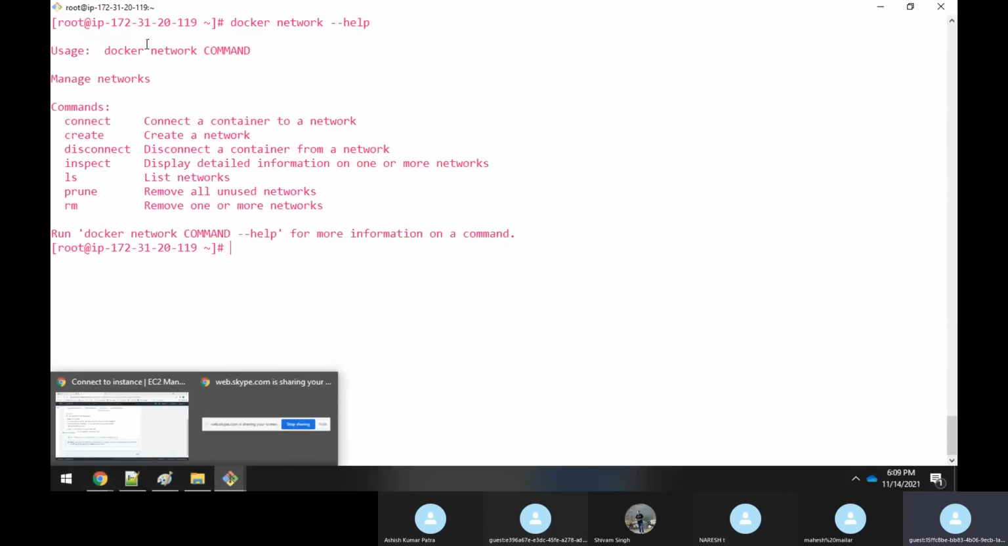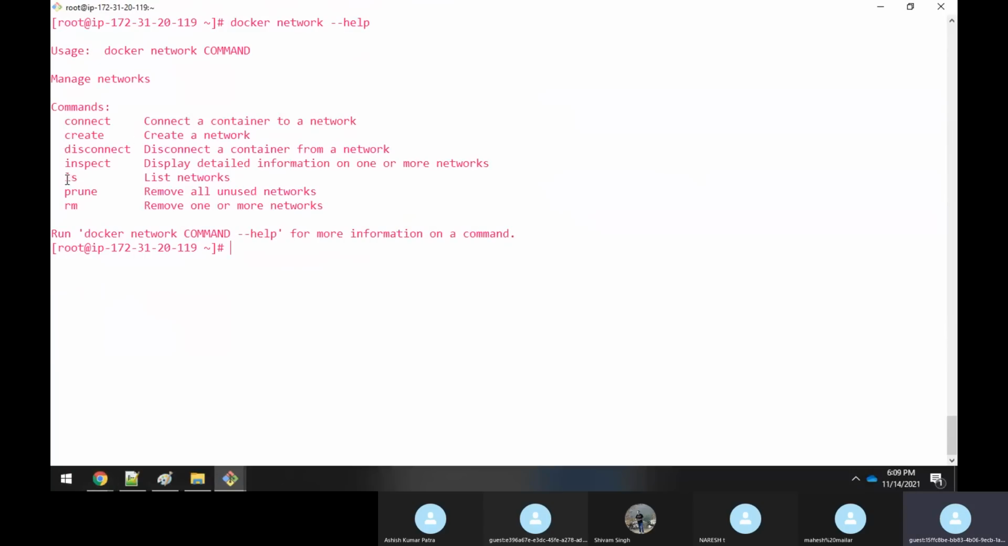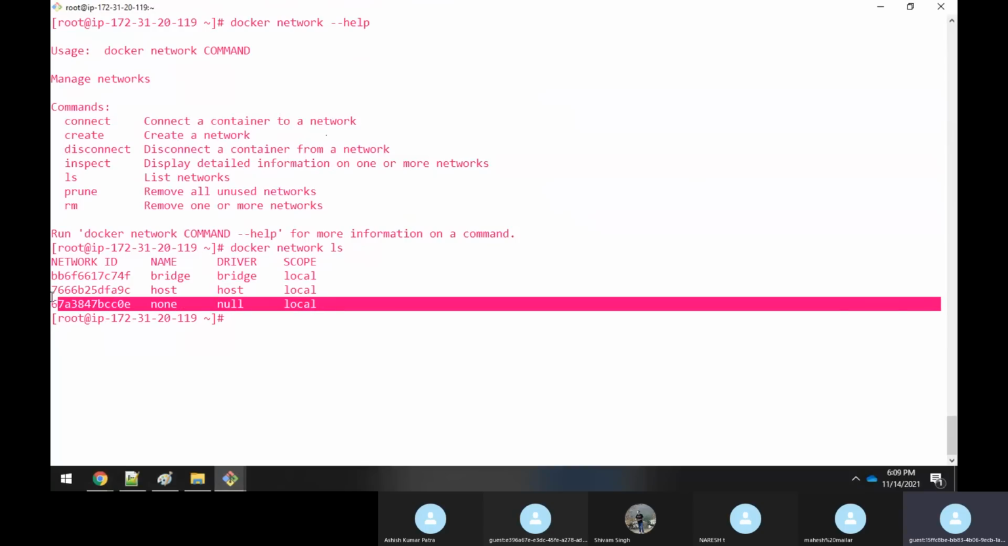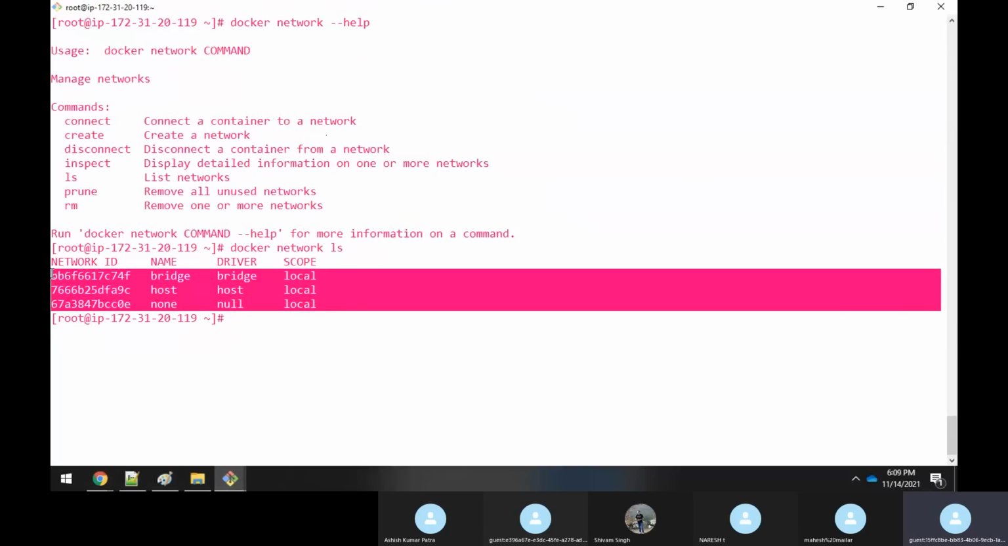you could see that you have commands. So you have an ls command like this. I will do a docker network ls. You could see that it is showing me what networks you have. So basically you have a bridge network, a host network, and a null network. These are the three default networks provided.